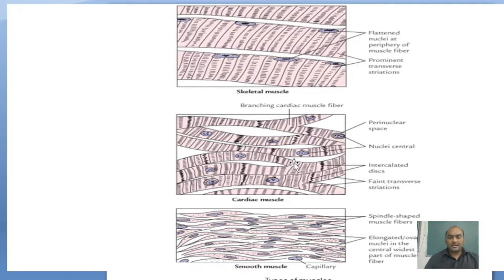In this diagram, the cardiac muscle is highly branching, and between two branches, an intercalated disc is present. Last is smooth muscle, which is spindle shaped, and the nucleus is found centrally; it is single nucleated. These are also single nucleated, but this one is multinucleated. So these are the types of muscle fibers: skeletal muscles, cardiac muscles, and smooth muscles.